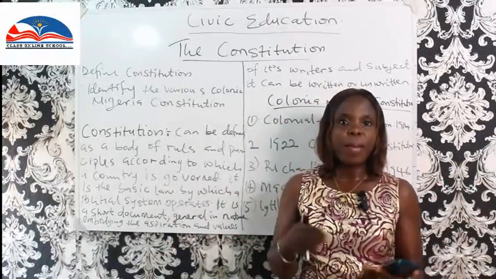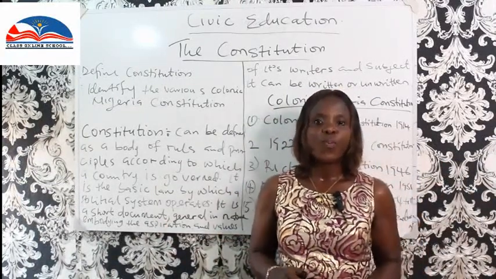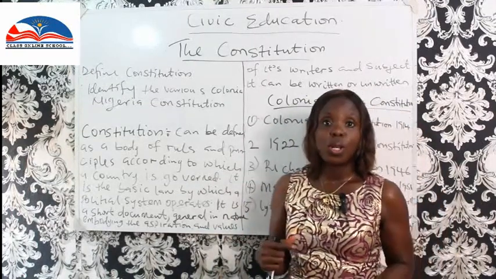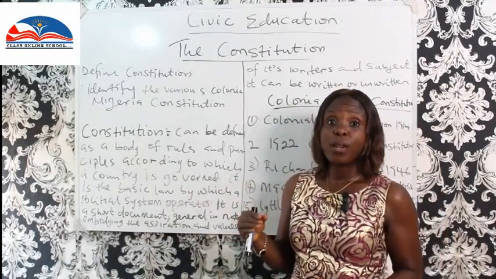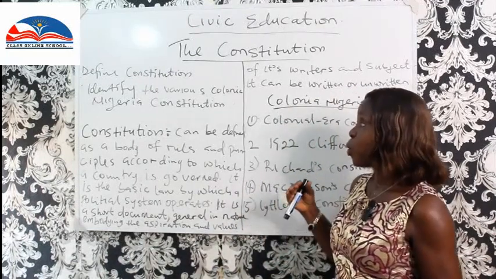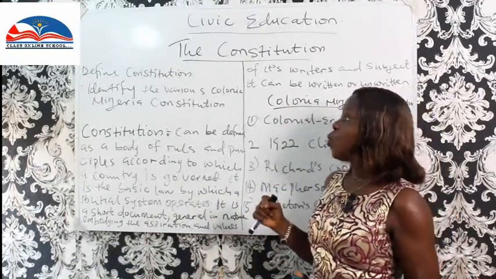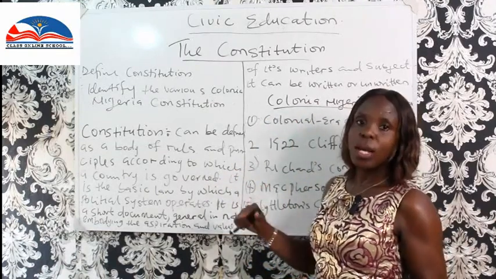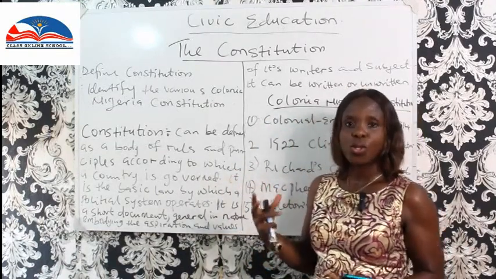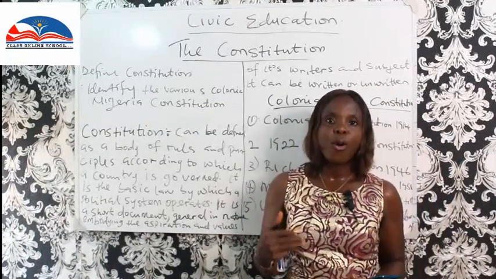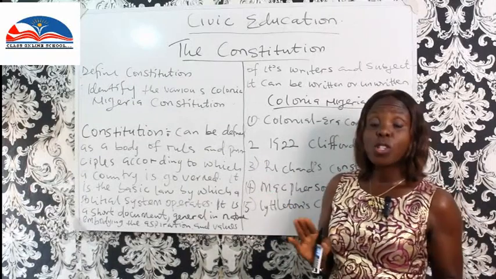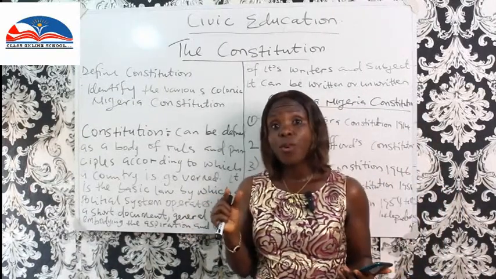All of this is embedded in the Constitution. So now we are going to look at another aspect of the Constitution, another aspect of this class, which is objective number 2: identify the various colonial Nigerian constitutions. That is the constitutions that existed before independence. In this class, we are just going to identify them and talk a little about them.